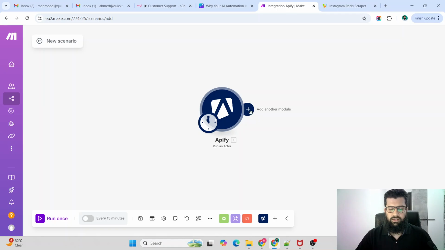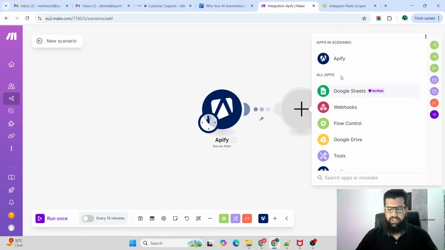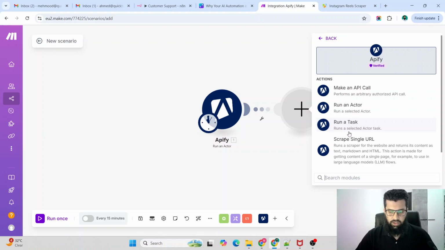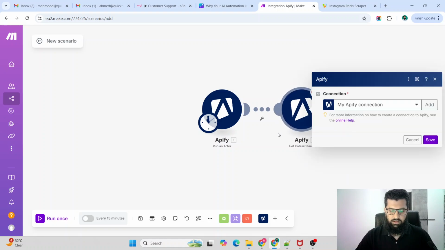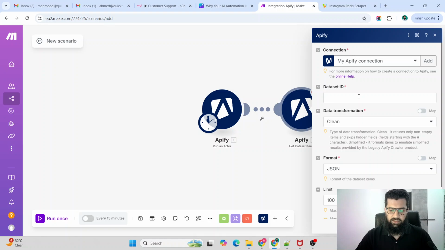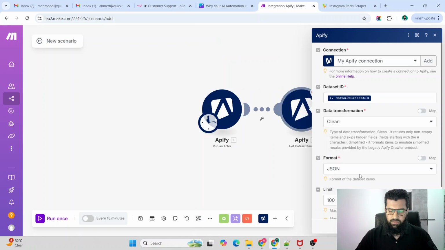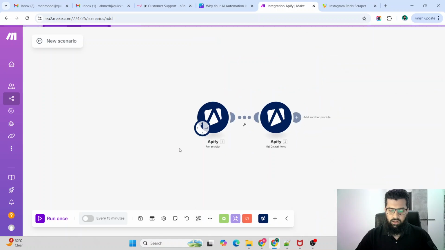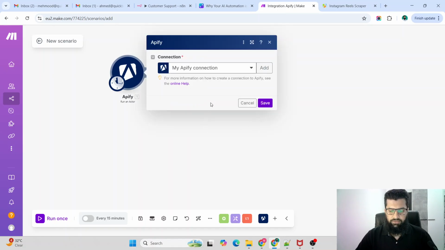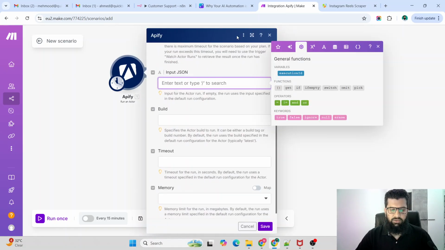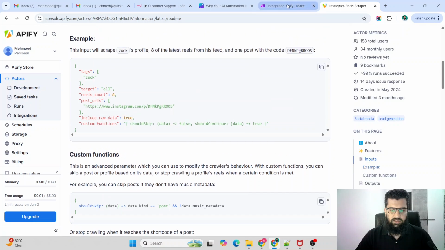Once the actor runs, you'll have to fetch the dataset items. So the dataset ID you can get from here, this one. And one more thing, you have to pass the input JSON that we saw here. You have to pass this inside.